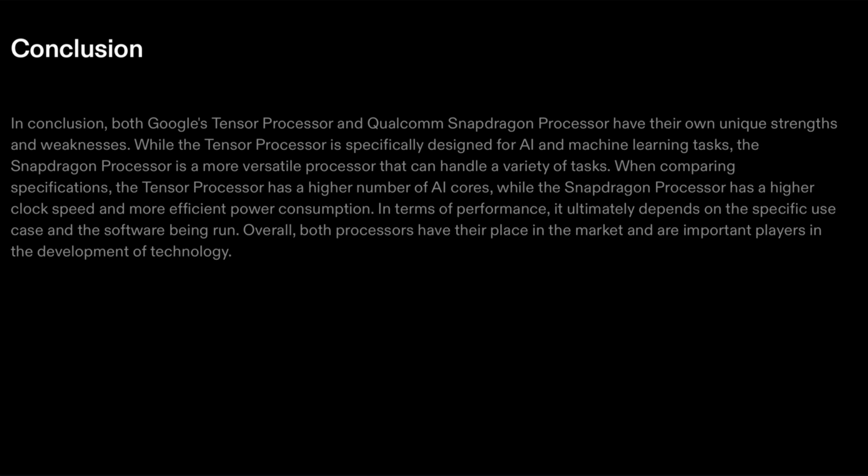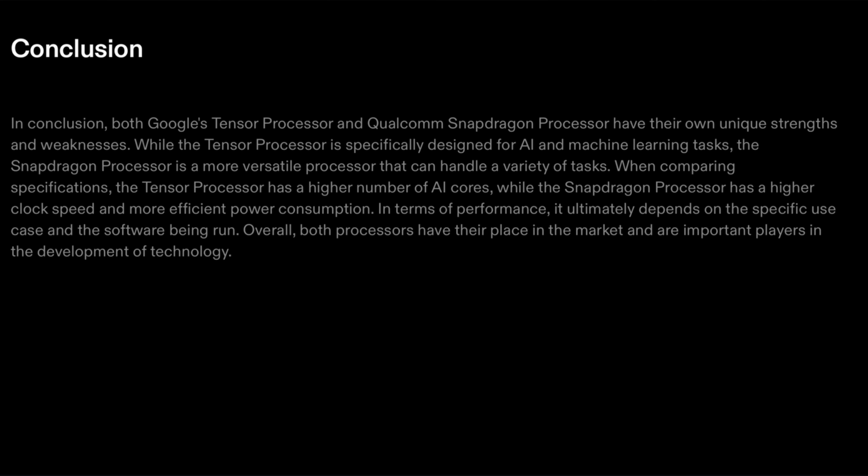Conclusion. In conclusion, both Google Tensor and Qualcomm Snapdragon are powerful, but they have different strengths. They have their unique strengths and weaknesses. While the Tensor processor is specifically designed for AI and machine learning tasks, the Snapdragon is a more versatile processor that can handle a variety of tasks.